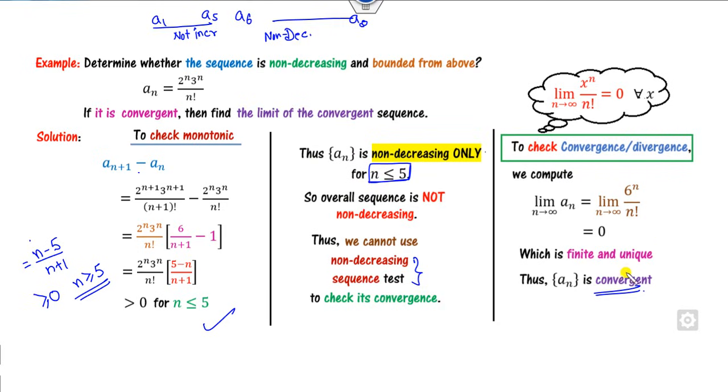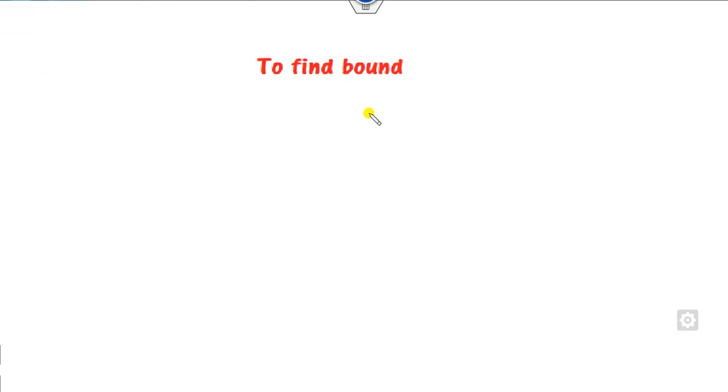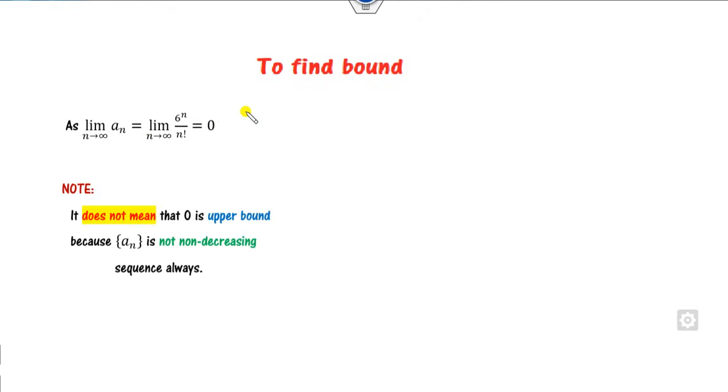Now once we know it's convergent, by using the non-decreasing sequence test, it definitely has a bound. So how can you find the bound? Remember, if I apply the second method for finding the bound, which is to be here, but this is not the right meaning.